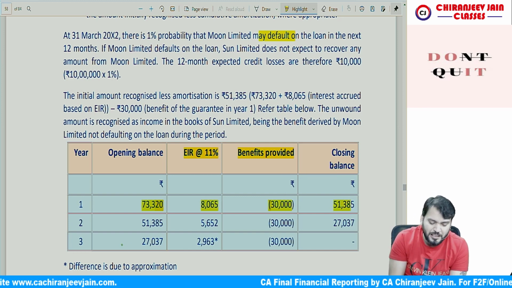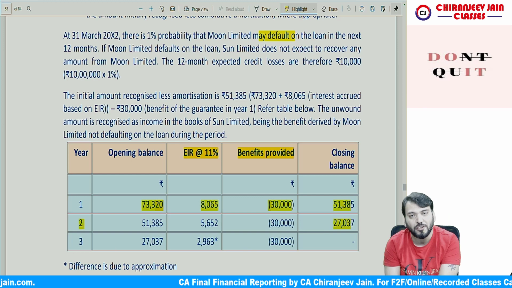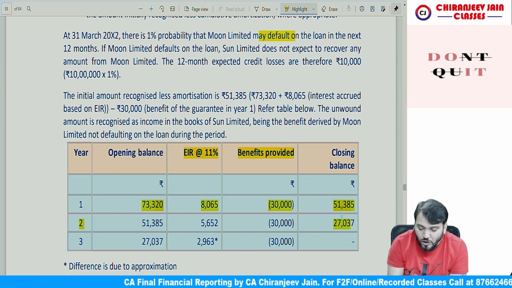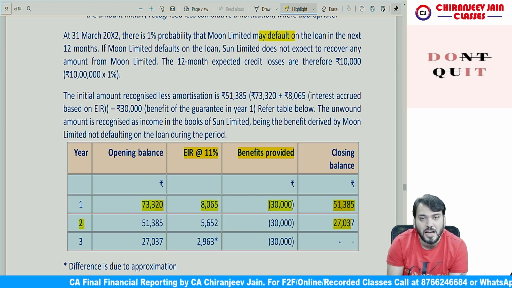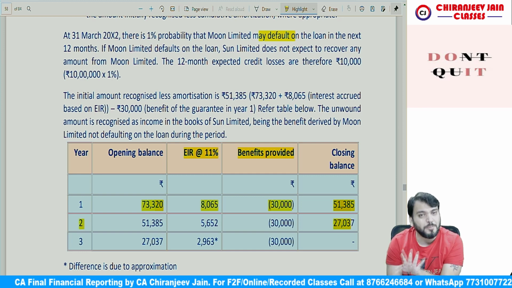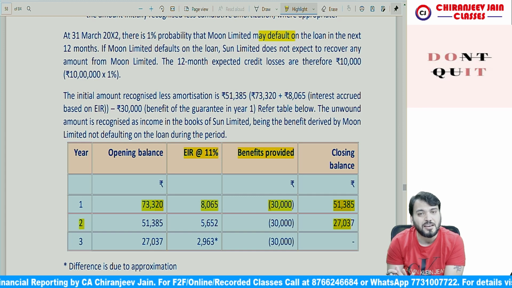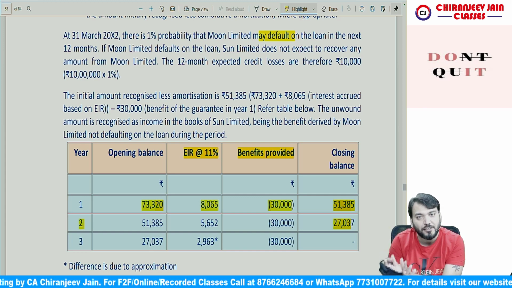Similarly, for year 2 we can do. For year 3 it will become 0. So this is the amortization table that you can easily understand. This is the amortized cost at year end 1, this is the amortized cost at year end 2, and at year end 3 it will become 0 if there is no default. If there is no default, this will be the carrying amount of the financial liability at year end 1, year end 2, and year end 3.